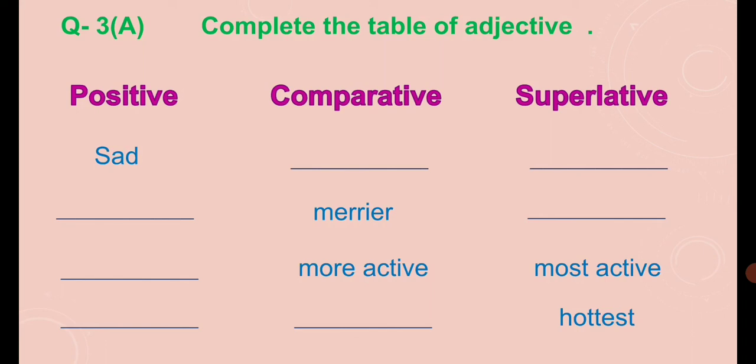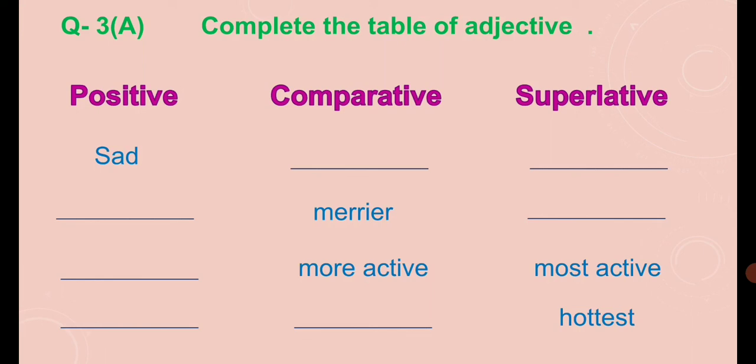Next question is question 3A. Complete the table of adjectives. As we have done earlier in the slide, we have the headings positive, comparative and superlative form, and then some adjectives are written in positive, some in comparative, some in superlative form. The rest, two or one, we have to complete.